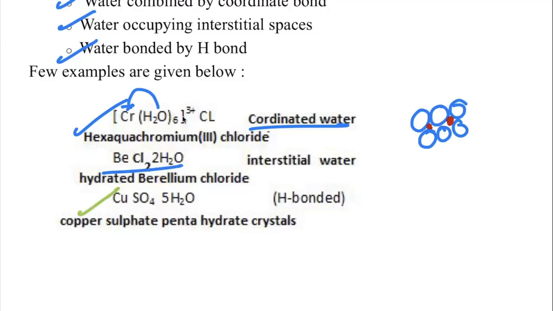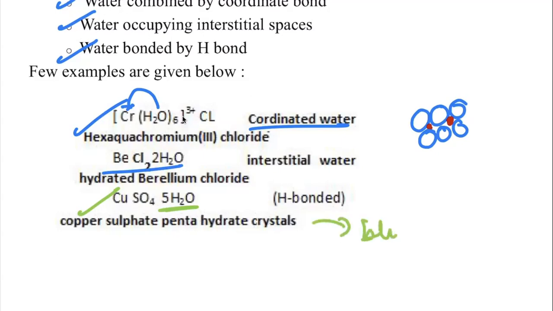Another one is copper sulfate, CuSO4·5H2O. This is a hydrated salt, and these 5 water molecules are bonded with hydrogen bond, copper sulfate pentahydrate crystals. Clear? That's why it is blue in color.